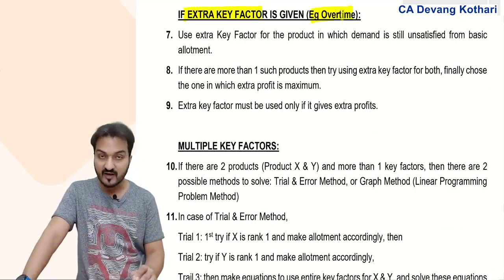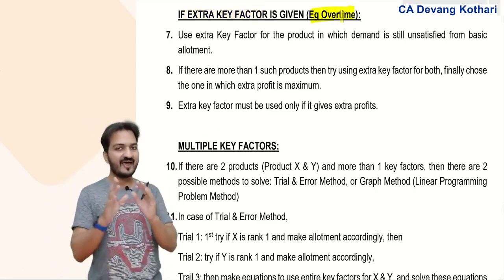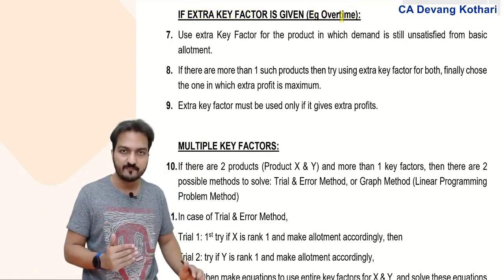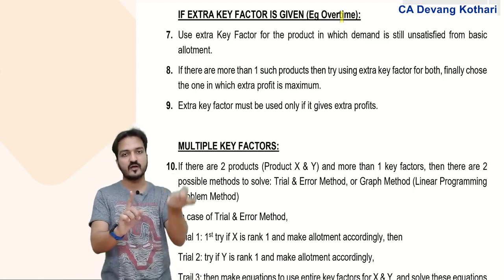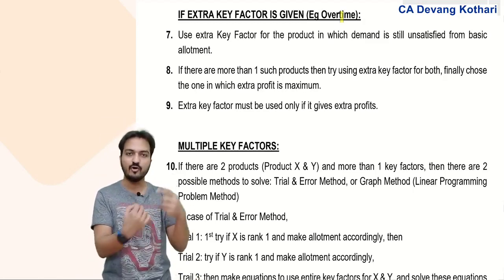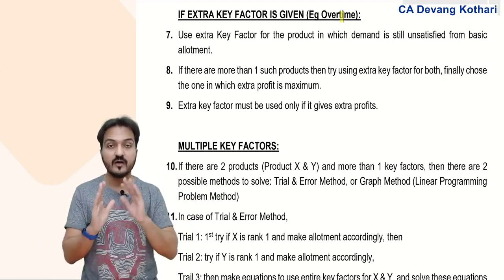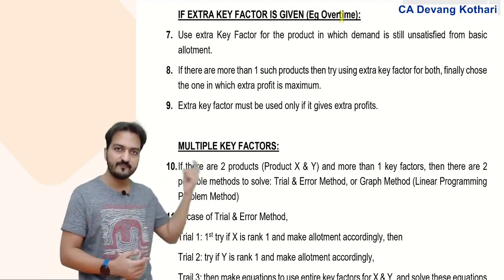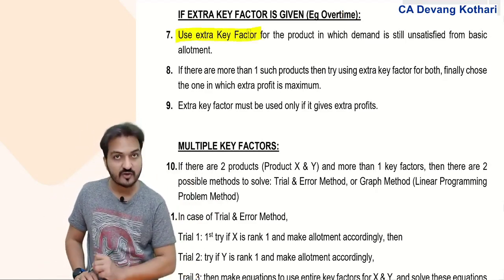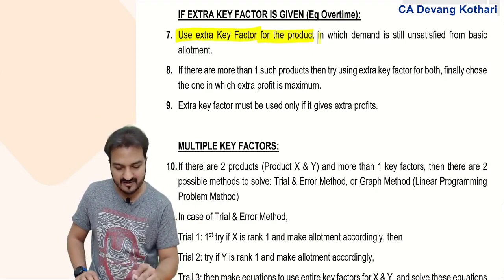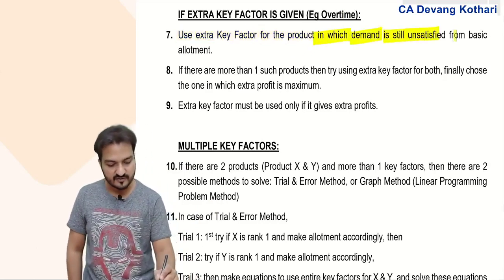For example, overtime or maybe extra material available from a new supplier. So if any such extra key factor is given, how will you answer the question? First, you answer the question out of the regular key factor, ignoring the extra key factor. Make your answer first regarding the routine key factor. Now for the extra key factor given, you follow these steps. What steps? Use the extra key factor for the product in which demand is still unsatisfied after the basic